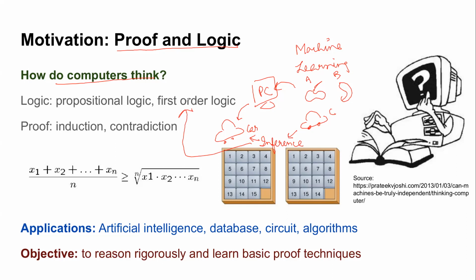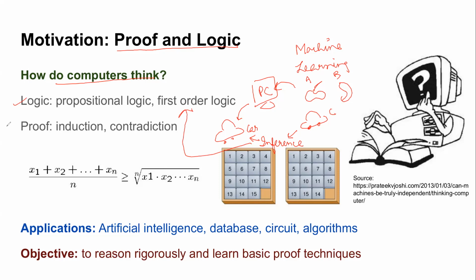Down the line, when you study AI, when you study machine learning, nobody will teach you logic at that time, because they assume that you already know the basics. There they will talk about algorithms, they'll talk about kNN, regression, and so on and so forth. But all those algorithms, as I said, fundamentally lie on techniques like logic.